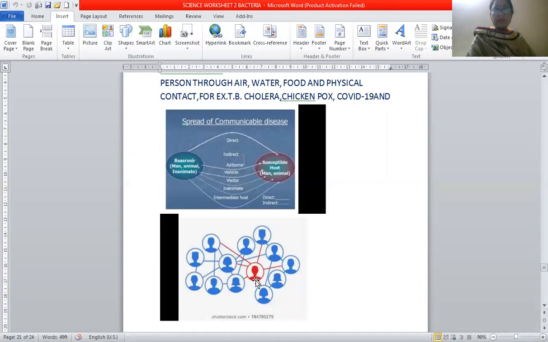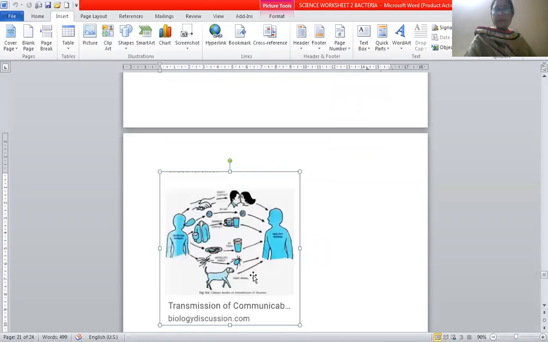This is an infected person, this is an infected person, and all these are healthy persons. So this disease is spreading from infected persons to healthy persons. See, transmission of communicable diseases through direct contact. When we shake hands, that is direct contact.